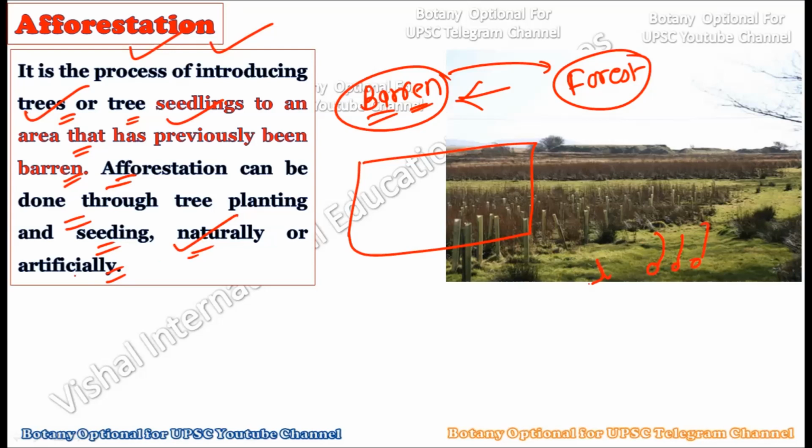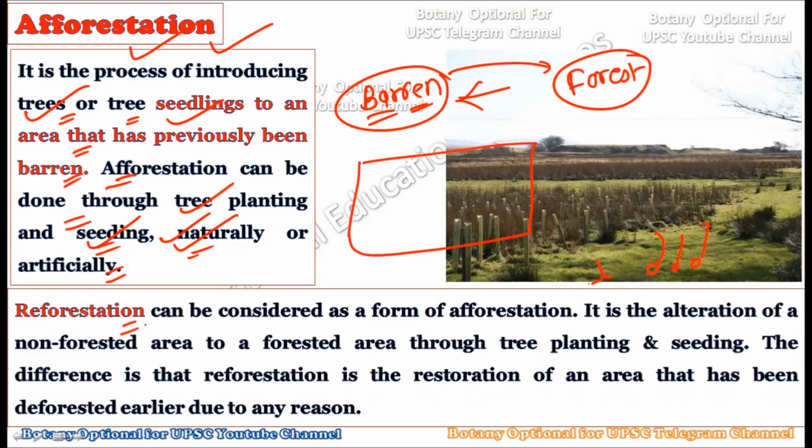So it may be anthropogenic creation or it may be created naturally as well. Human intervention is there in the first place, and the rest of the process can be done by nature, but we can also control the whole process of afforestation. So it can be considered a natural process or an artificial process. Basically, afforestation means the conversion of barren land, where there is no earlier forest, into forested area, using tree plantings or seedlings. Now, reforestation can be considered a form of afforestation.